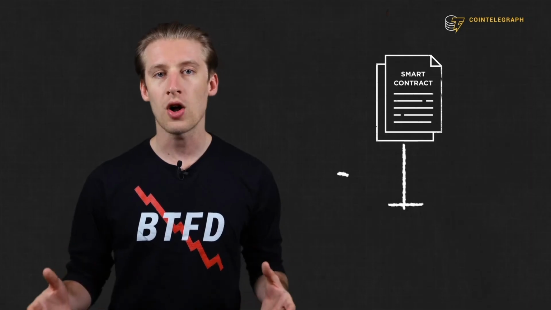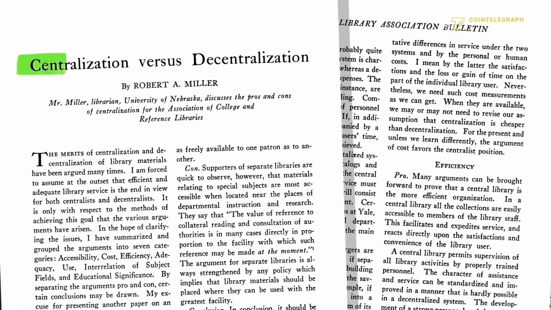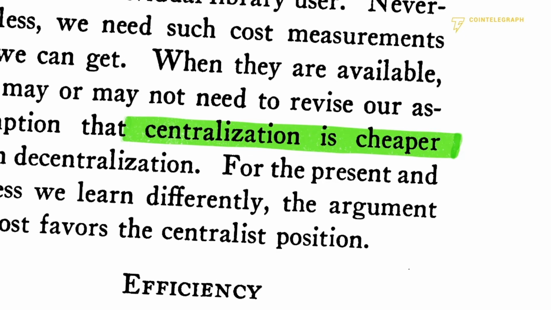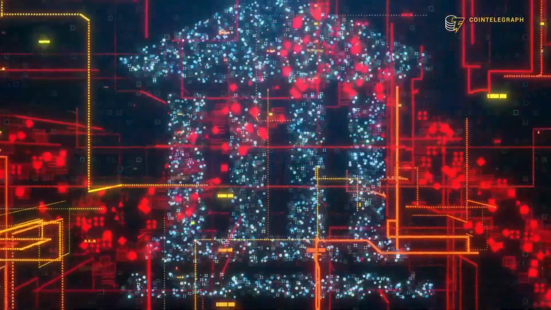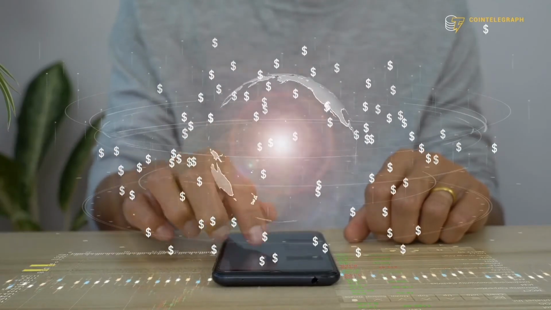And there's also the question of just how much impact smart contracts will have. Some believe this technology will replace and automate a great part of our commercial and bureaucratic systems. However, critics say that there will be situations where centralized servers are better because they are easier and cheaper to maintain and tend to present a higher efficiency in terms of speed and cross-network communication. That being said, smart contracts are already being used by many banks and insurance organizations in their daily operations. The technology is here and being tested in real-world scenarios. If the current trend continues, it won't be long until it becomes a part of our everyday lives and routines.